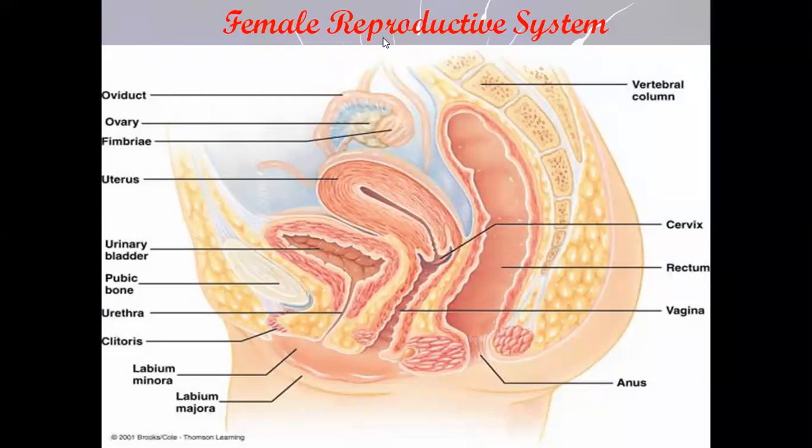So this is all for our session for today. Next time, we're going to continue with the female reproductive system and talk about the different parts of the female reproductive system.